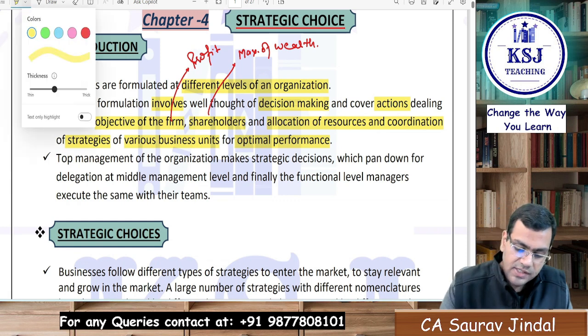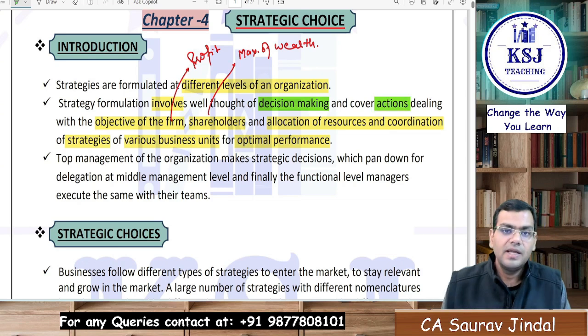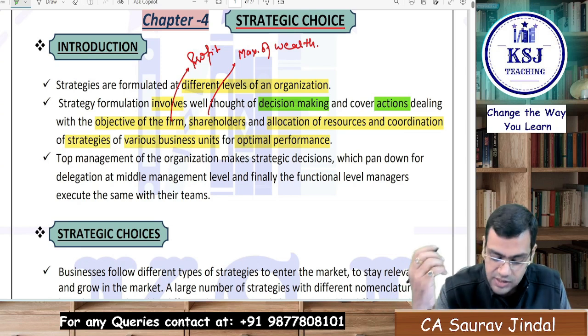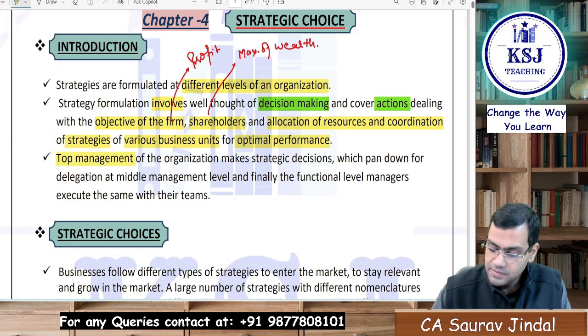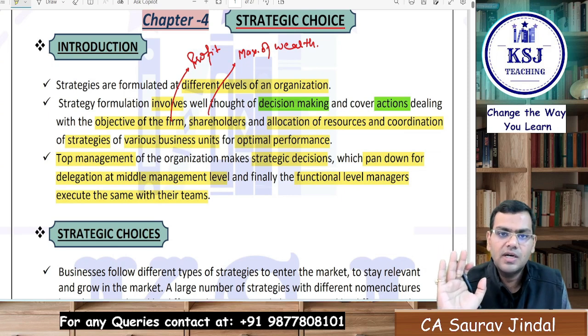So important here is, under strategy formulation, that is decision making and actions dealing with the objective of the firm, objective of shareholders, the optimum utilization and mobilization of resources, and coordination of various strategies taking place in the various business units. Okay, now top management of the organization makes the strategic decisions, which pan down for delegation to the middle level management, and finally the functional level managers execute the same with their team. This point we have already studied in the very first chapter.